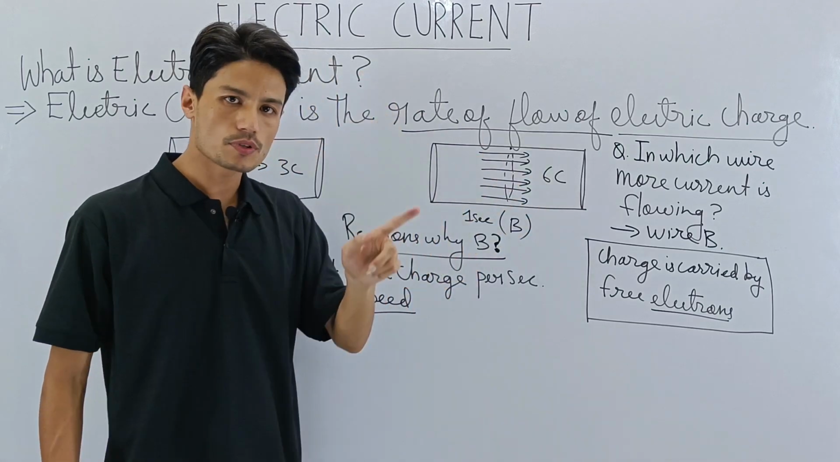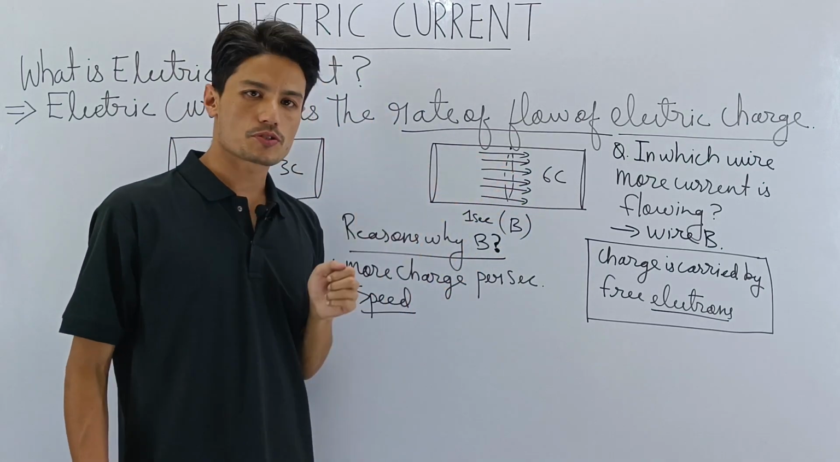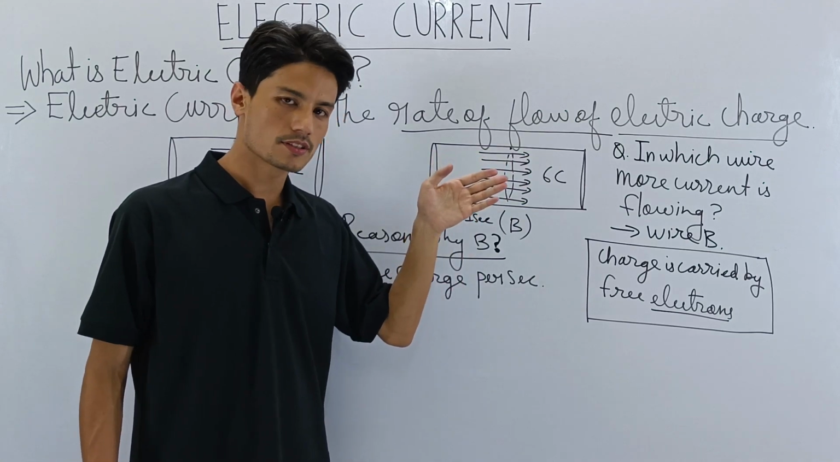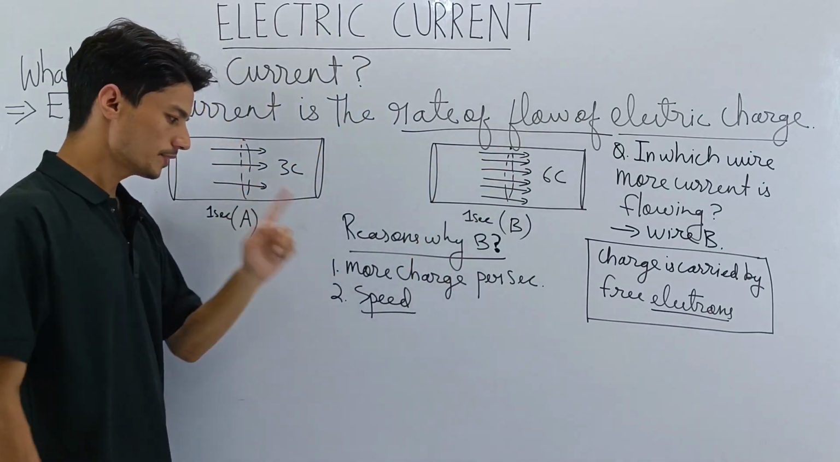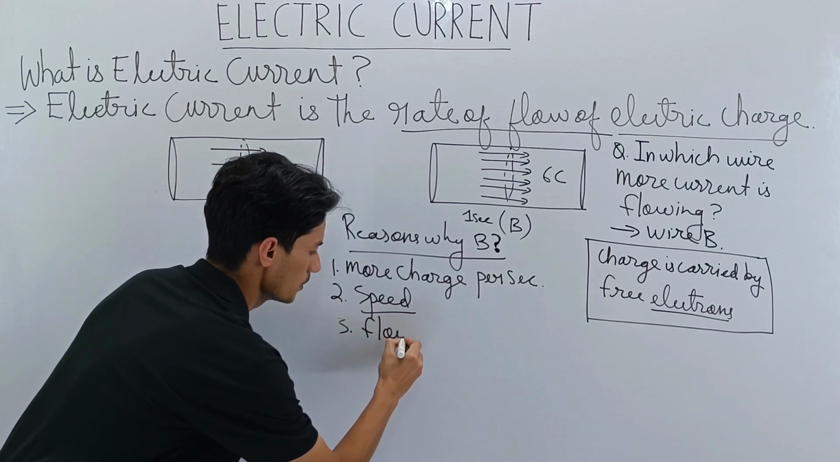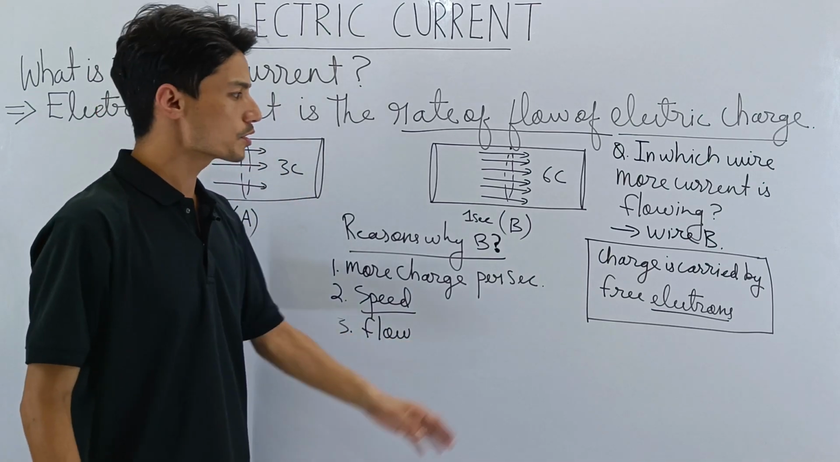That's why in that given example, 6 of them were able to pass through. 6 coulomb of charge passing means 6 electrons are passing. Yes or no? Alright. So that is point number 2. Point number 3 is flow. Flow is more here.